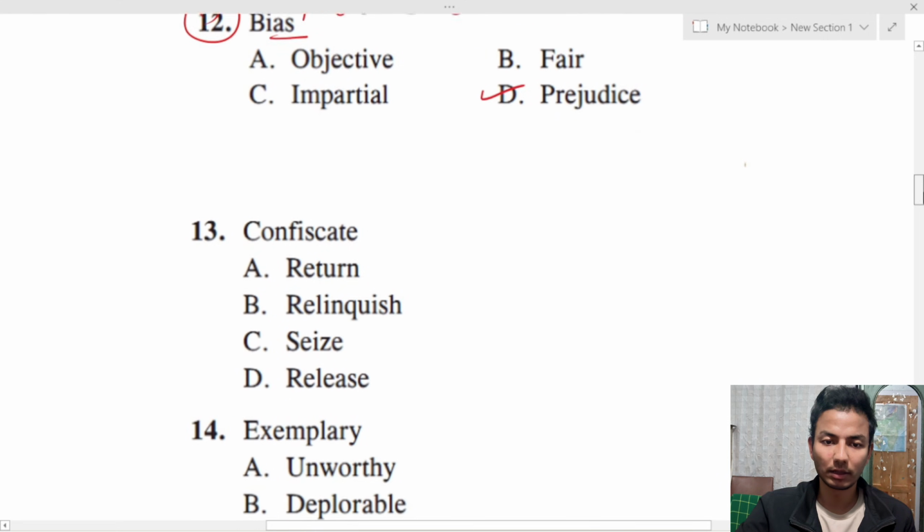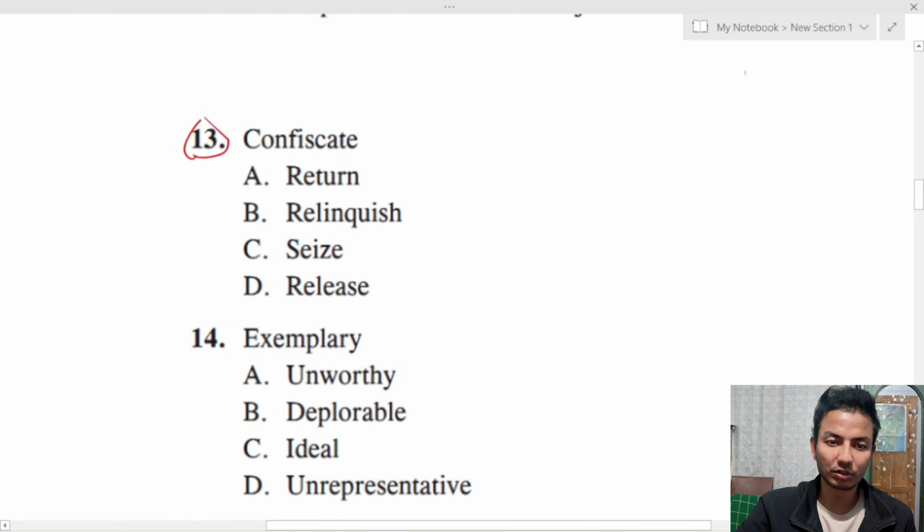Okay, next, question number 13, confiscate. I think you must have seen in movies also. So you know, people, they bring in drugs or alcohol when they are going for a flight. You know, they may smuggle drugs or something. So it often happens that the drugs is confiscated. So just a story so that you can remember the word confiscate. So a word which is similar to confiscate here is seize.